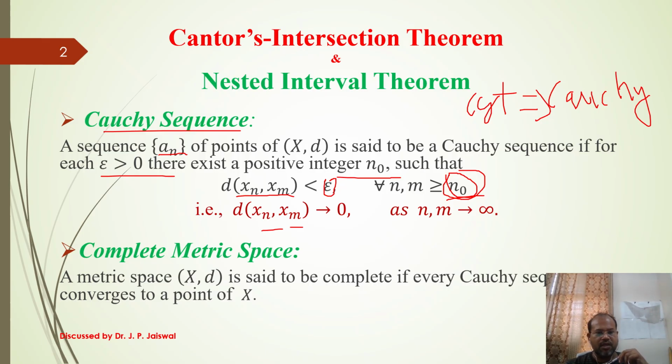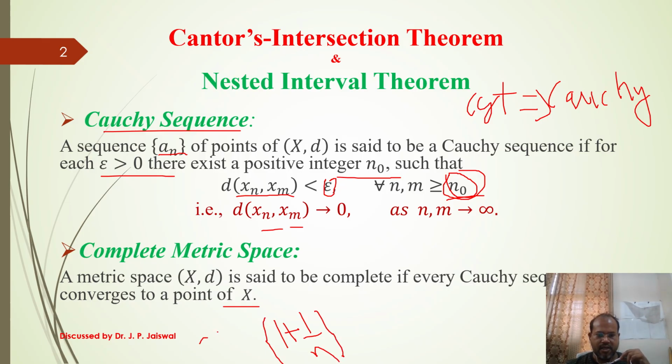Now come to the complete metric space. Suppose some sequence is given and it converges to some point. Is it guaranteed that the point will belong to the space? No, it may go outside. For example, we take 1 plus 1 by n.